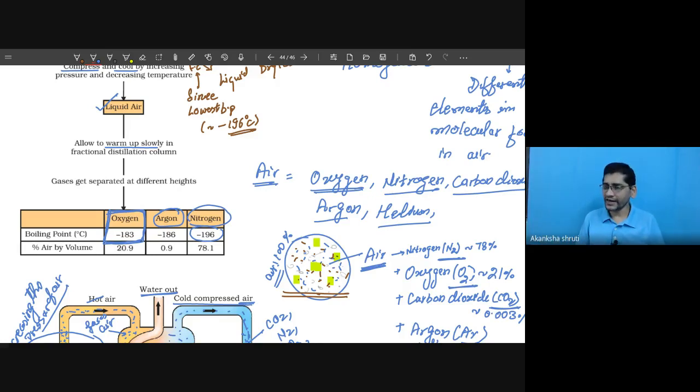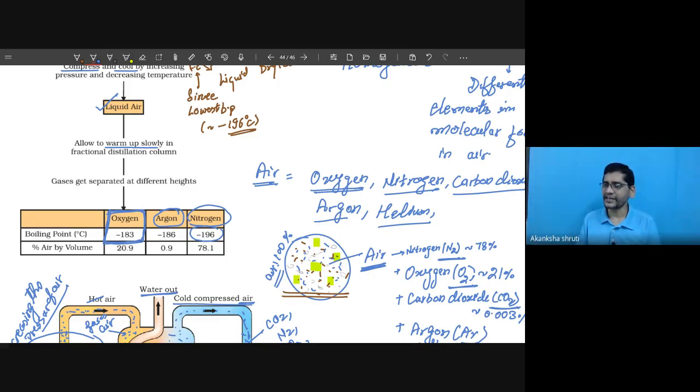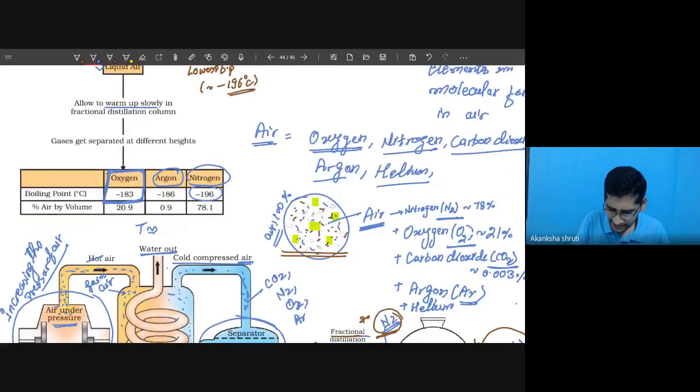Next one is your argon. Argon, its boiling point is minus 186. Okay, so it will come out just after nitrogen, below that in the next column. Now the temperature is maintained here around minus 184 or 185 degrees C.